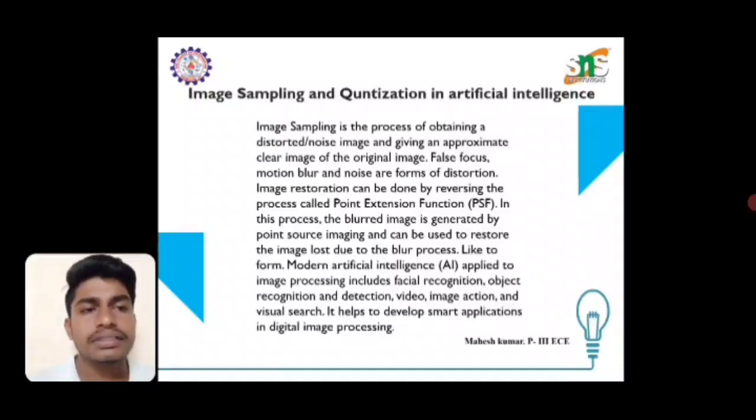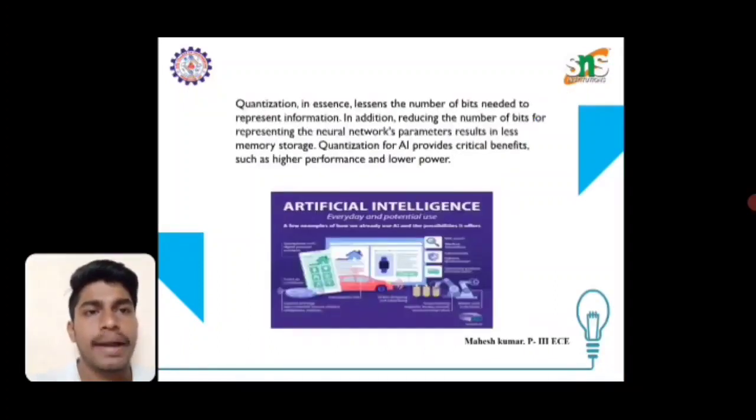Modern artificial intelligence applied to image processing includes facial recognition, object recognition, detecting video, image, action, and visual search. It helps to develop smart applications in digital image processing. Quantization, in essence, lessens the number of bits needed to represent information. In addition, reducing the number of bits for representing the neural network's parameters results in less memory storage. Quantization for AI provides critical benefits such as higher performance and lower power.